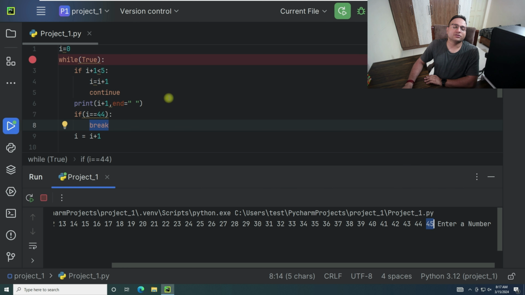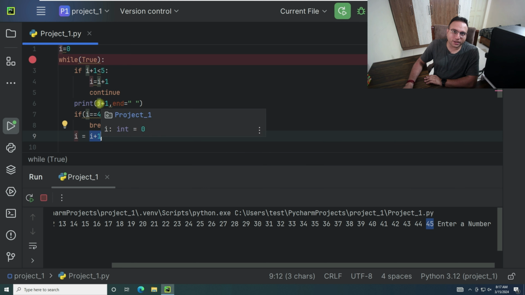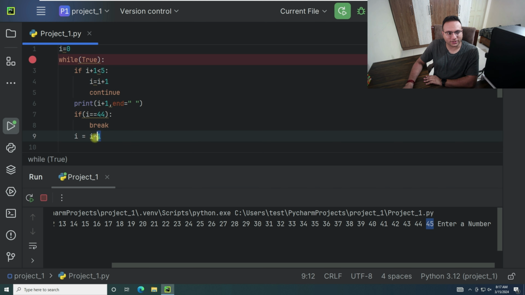That's the tweak. The thing is that the I value will still be 43, even if we have incremented over here, but it's not getting stored back to I. So the value of I is 43 plus 1 equal to 44, which gets printed, but the value of I is still 43 as per this statement. That was the reason once we go forward and reach this point, we are seeing that 43 is the value and plus 1 is 44. That was the reason behind it. Now the value becomes 44 over here.